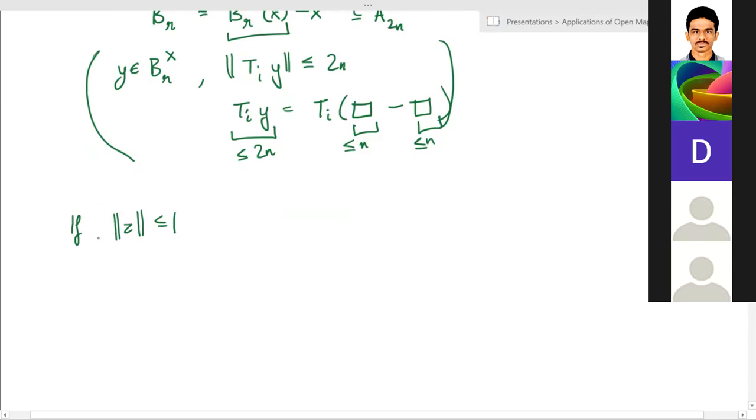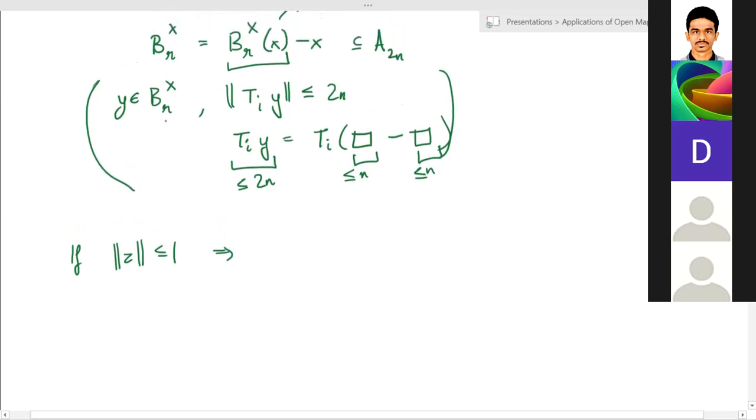So if z is less than or equal to 1, I'll scale z such that it becomes an element of this ball. I'll just multiply it by r by 2. So z times r by 2 is in this ball, therefore it is in A2n.